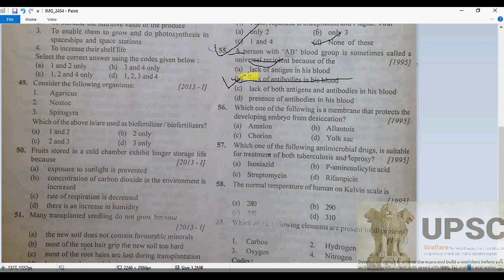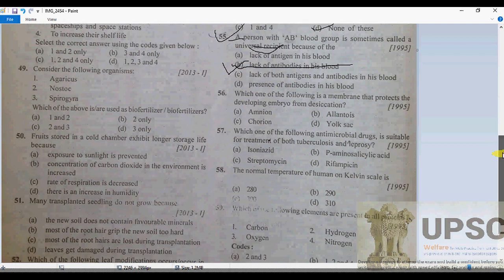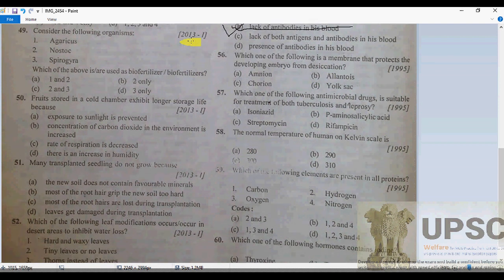So lack of antibody, no presence of antibody, will be called a universal recipient. And no presence of antigen will be called a universal donor. Remember that it is repeated time to time, of course.